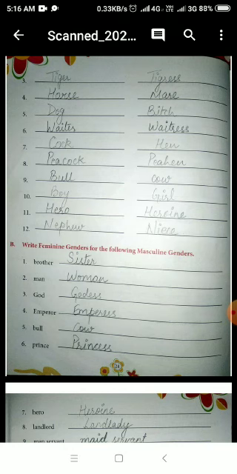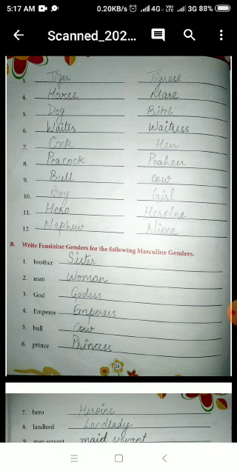The genders which are already written here are either masculine or feminine, and we have to change the gender in this exercise. All these are masculine genders and we have to change them into feminine gender. So students, what is masculine gender? Masculine genders are used for male, and feminine genders are for females.